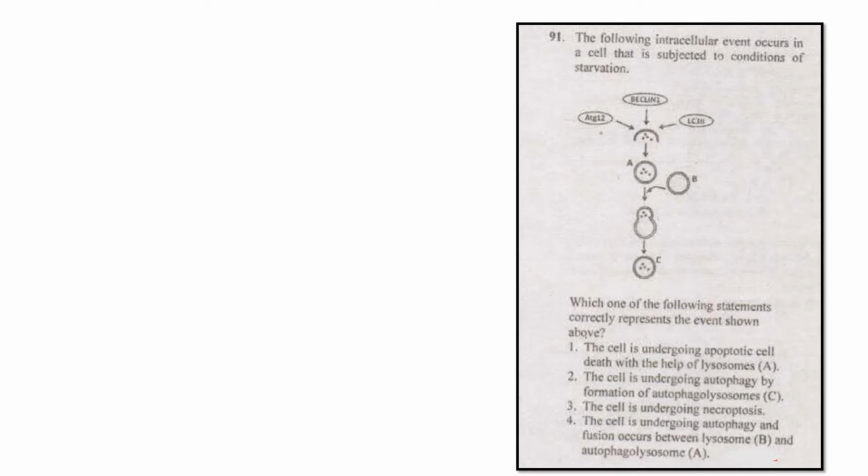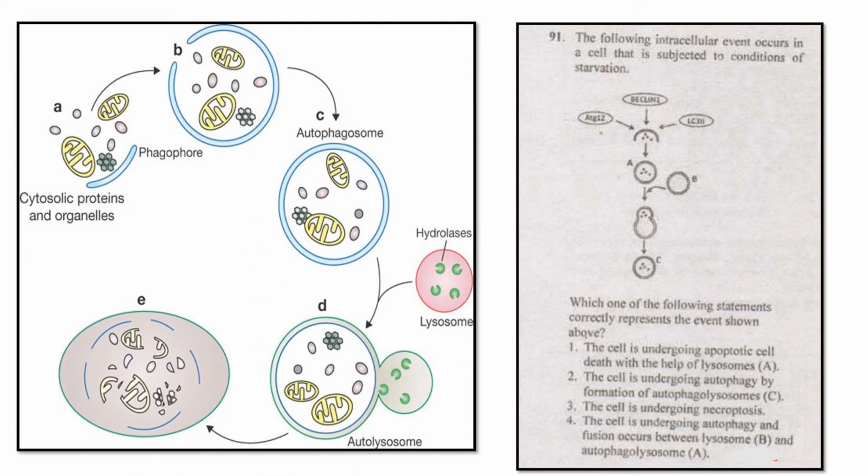This diagram, if you understand it, you can easily understand the answer. See, the proteins and organelles, these are called the phagophore, and after the phagophore, the membrane formation takes place. After formation of the membrane, these are called autophagosomes.